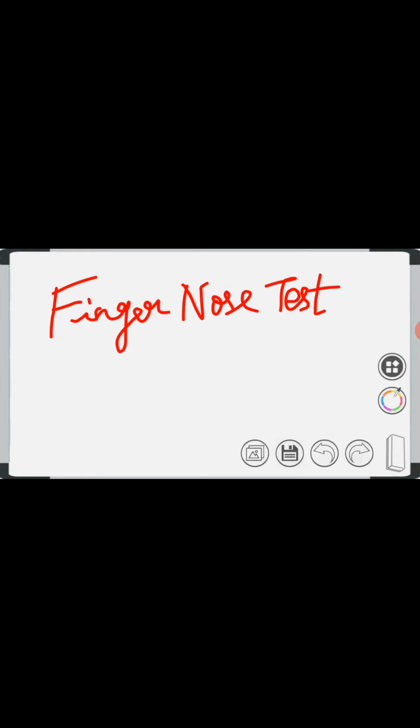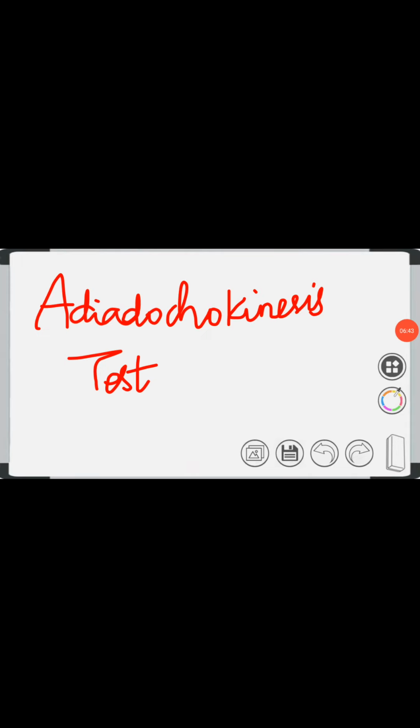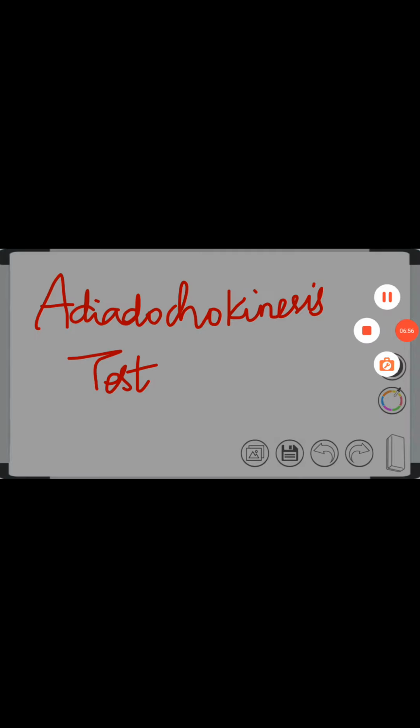So in finger nose test, the patient is asked to touch the tip of the index finger of the examiner and then the tip of his nose. He is asked to repeat this alternately with both the hands rapidly. So this test is done to assess the coordination of movements. The next test is adiadochokinesis test. Here the patient is asked to do alternate pronation and supination of forearm and arm rapidly. So this test is done to assess adiadochokinesia.